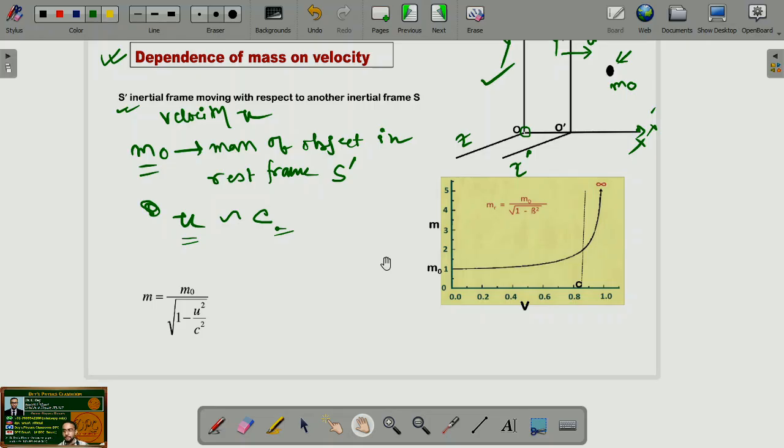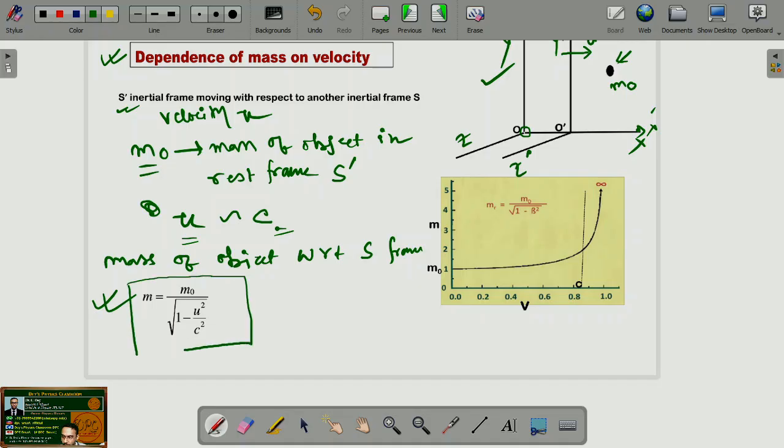So the mass of the object with respect to the S frame would be given by this relation: m equals m naught divided by root under 1 minus u square by c square. So this is the relation of relativistic mass measured in a reference frame S. This would be the relativistic mass measured in the S frame.